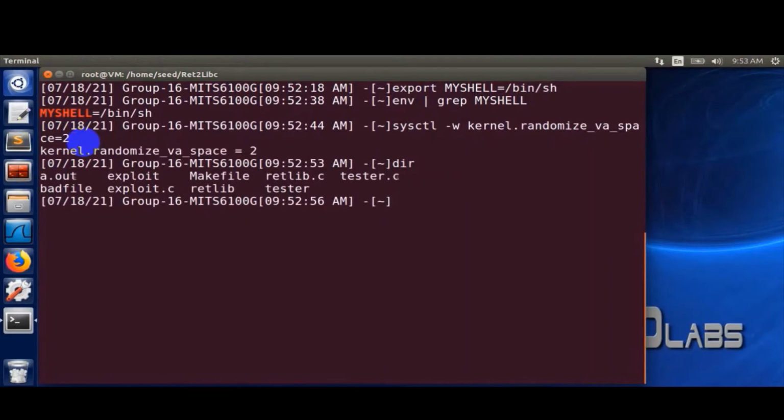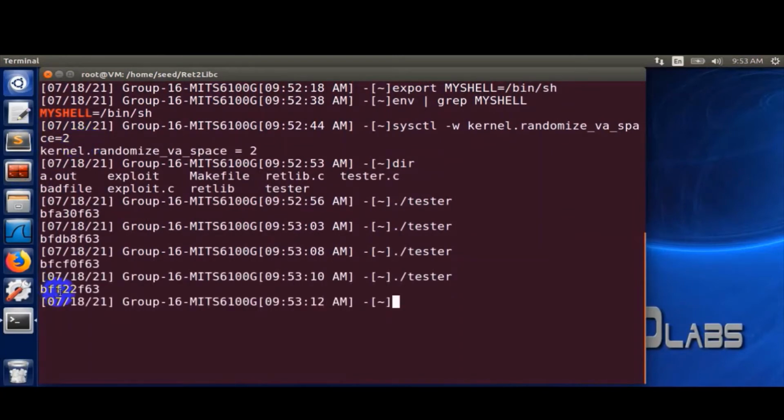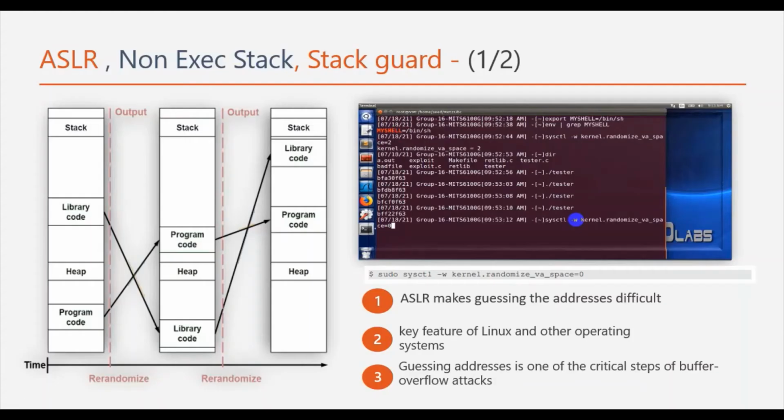Now if I try to print out the environment variable, it gives me an address, but the thing is, every time I execute this program, I get a new address. The reason is we've turned on the address randomization feature of the memory protection scheme. Fortunately, we can overcome this by turning it off, as guessing the addresses is one of the most critical steps of any buffer overflow attack. So, where the randomize space is set to 2, we just set it to 0. So it turns off the randomization for both heap and stack.